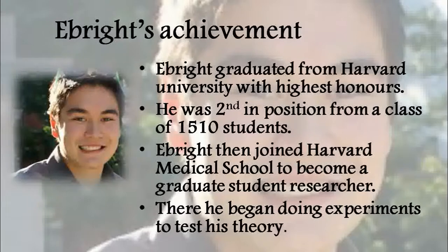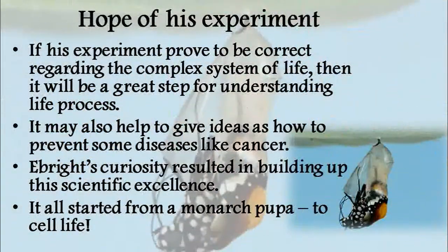Then, after getting such a great achievement from Harvard University, he joined medical school to become a graduate student researcher. There he wanted to do an experiment to test his theory. What was the hope of this experiment? That it may help give ideas on how to prevent some diseases like cancer.